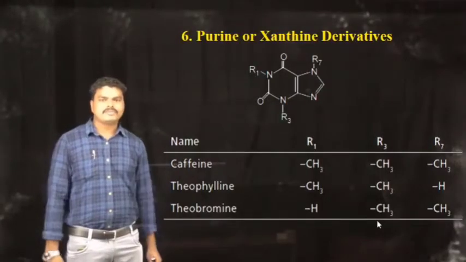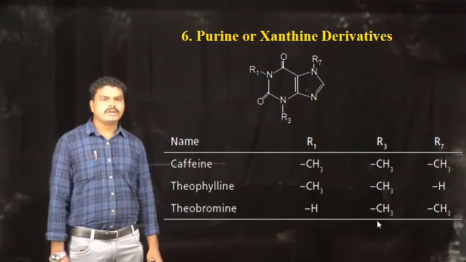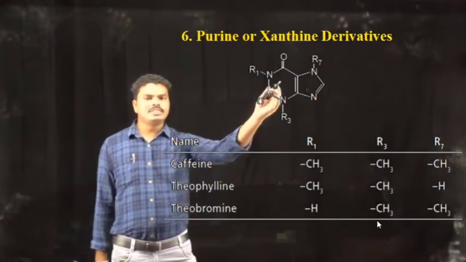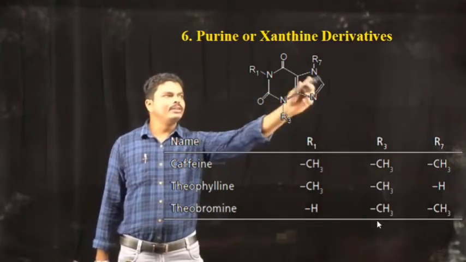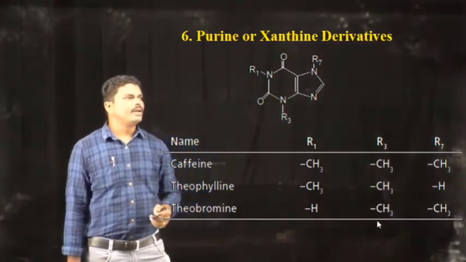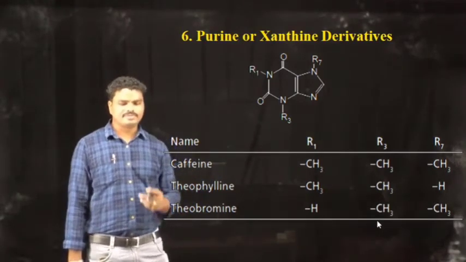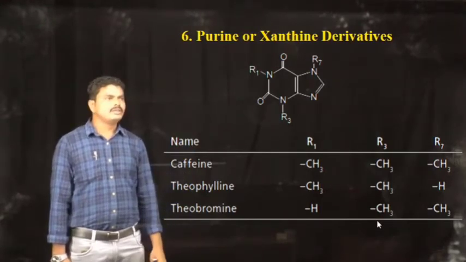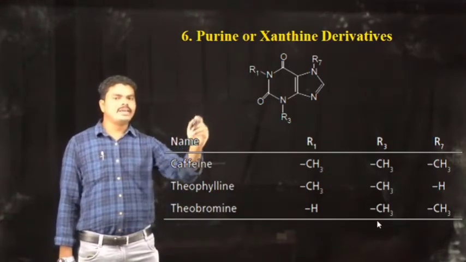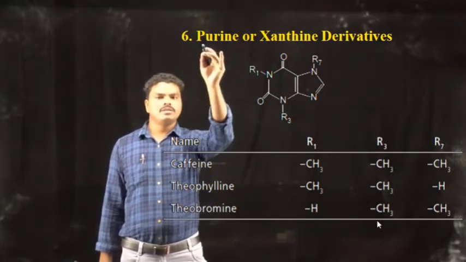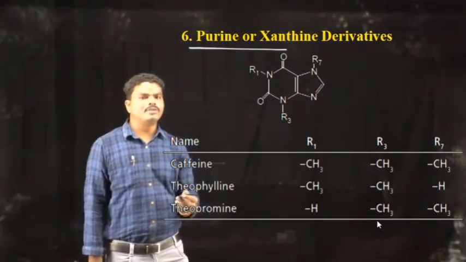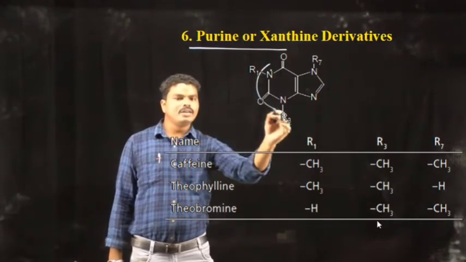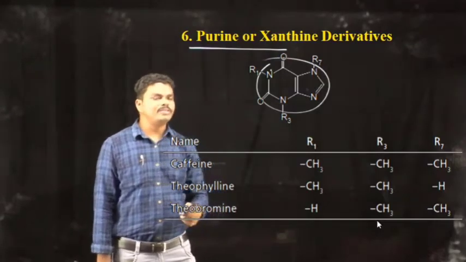The next class of diuretics is purine and xanthine derivatives. These purine xanthine derivatives have the purine ring as the basic structure in them. These purine or xanthine derivatives have the purine ring in their structure as the basic moiety.